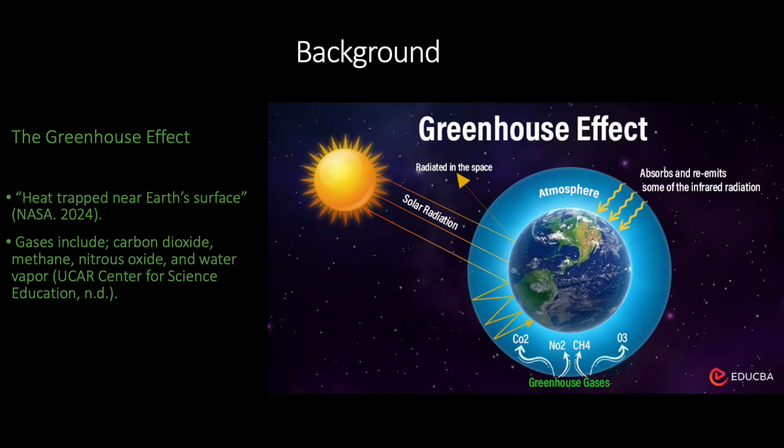In order to understand climate change, we must first understand the greenhouse effect. Climate change is a result of the greenhouse effect. NASA describes the greenhouse effect as the process through which heat is trapped near Earth's surface by substances known as greenhouse gases. These substances include, but are not limited to, carbon dioxide, methane, nitrous oxide, and even water vapor. Solar radiation can enter into the Earth's atmosphere. However, these gases trap the majority of the radiation inside the atmosphere and cause global temperatures to rise.